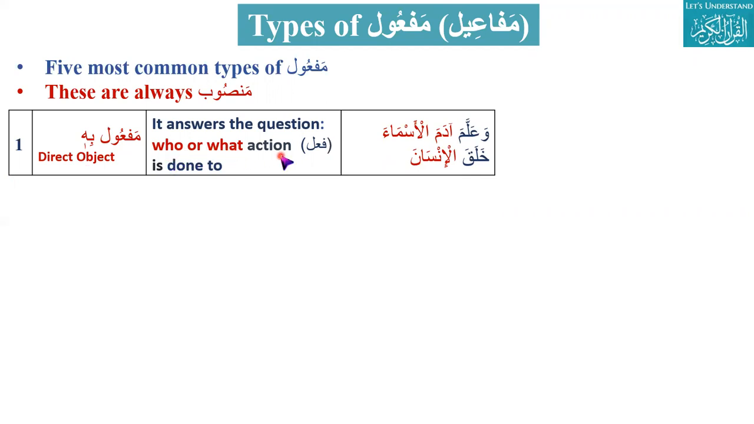What action? The answer to what action is basically insan. So this is the object, and this type of object is what? Maf'ul bihi. Say it 3 times. Direct maf'ul bihi. It answers who or what. In English we say it as direct object.